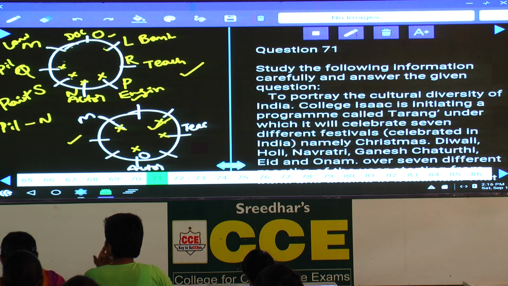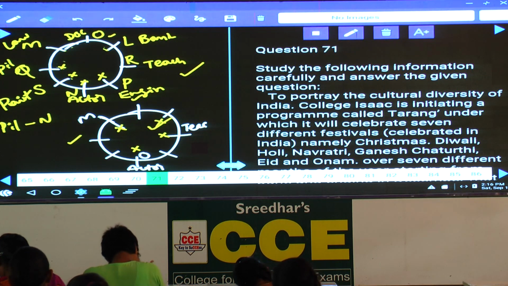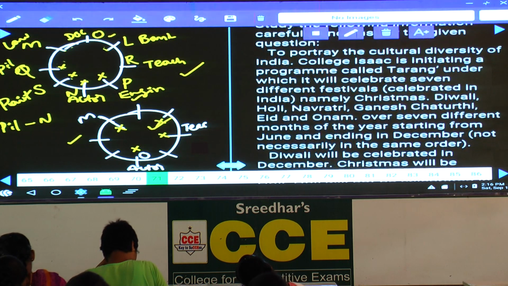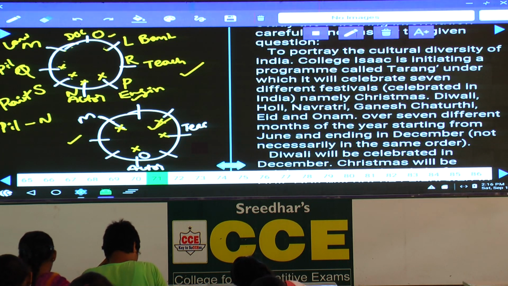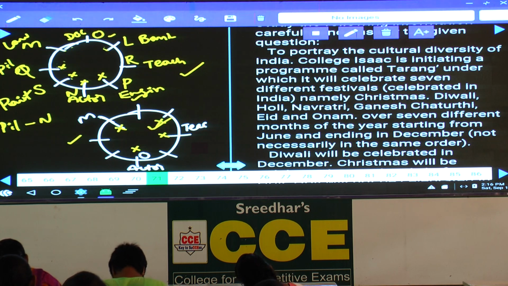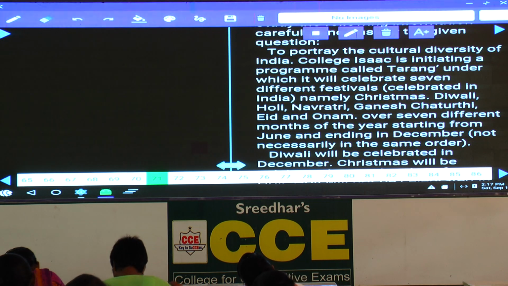Now in this 71 to 75, to portray the cultural diversity in India, the college is initiating a program called Tarang, under which it will celebrate 7 different festivals, namely Christmas, Diwali, Ganesh Chaturthi and so on, over 7 different months of the same year, starting from June and ending in December. June, July, August, September, October, November, December: 7 months, 7 different festivals.